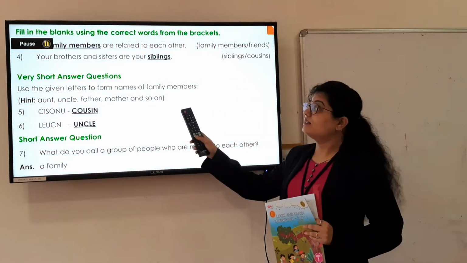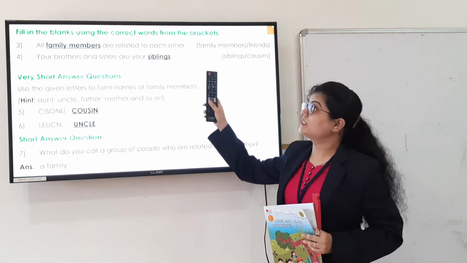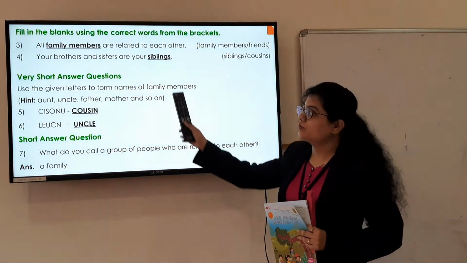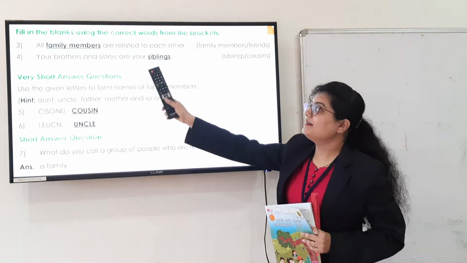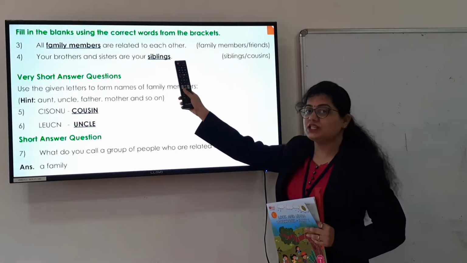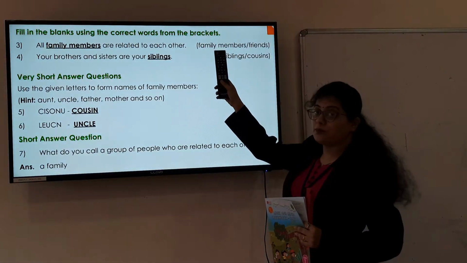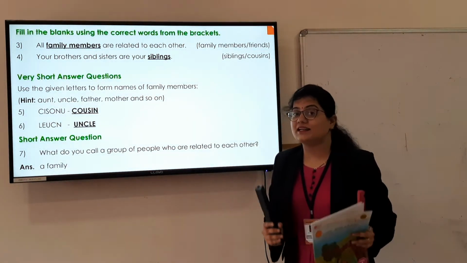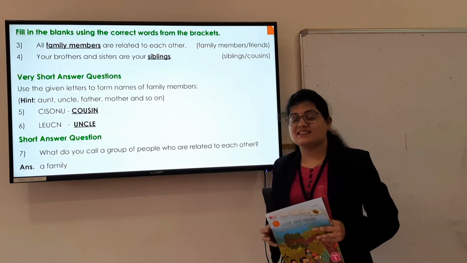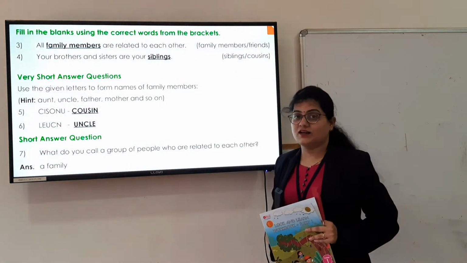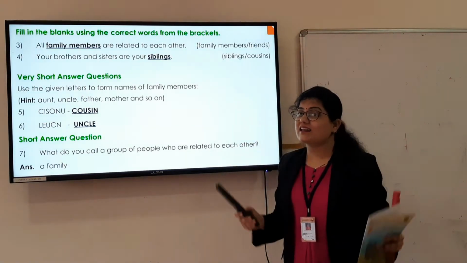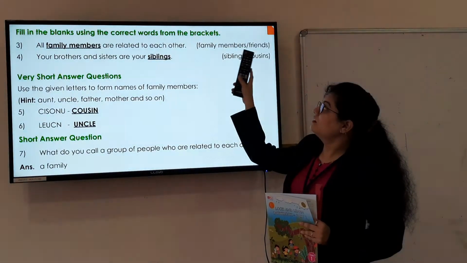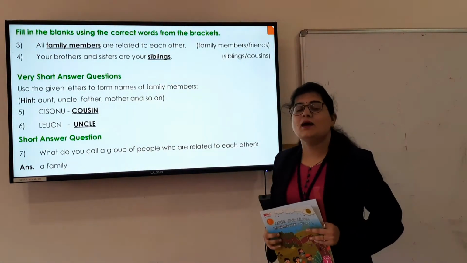See, here it is fill in the blanks using the correct words from the bracket. The third one is all dash are related to each other. Now you know that here two options are given, that are family members and friends. Who are the people who are related to each other? Yes, they are family members. All family members are related to each other. So here option A, the first one, you have to write in that blank.